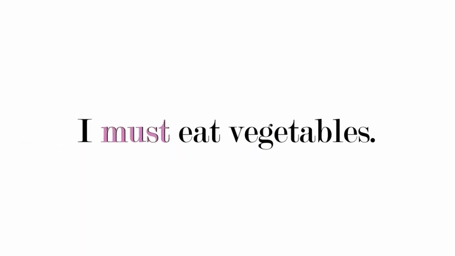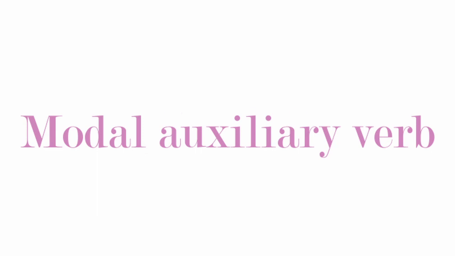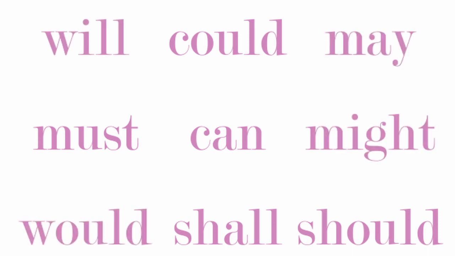I must eat vegetables. Must is our auxiliary verb again, a different type of auxiliary verb. We call it a modal auxiliary verb, or just modal. We've got nine modal verbs in English. Must is one of them. The others are can, could, shall, should, will, would, may, might.